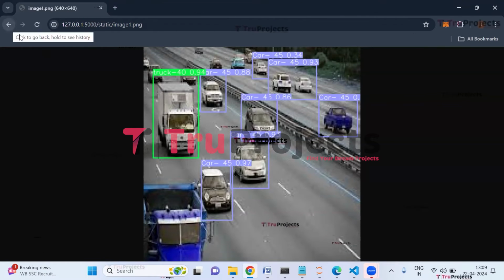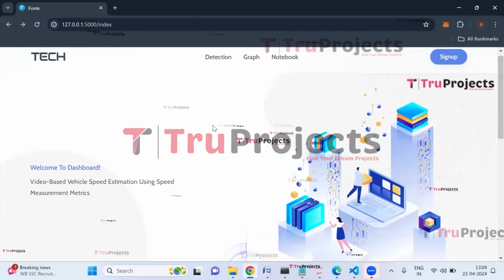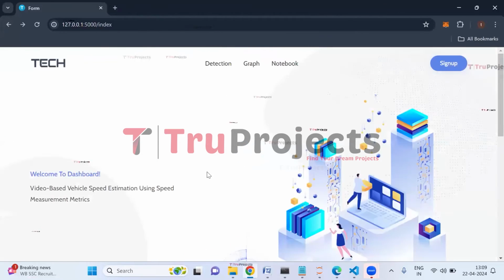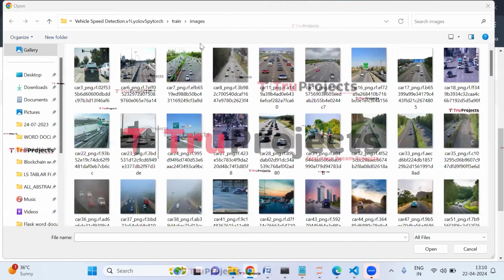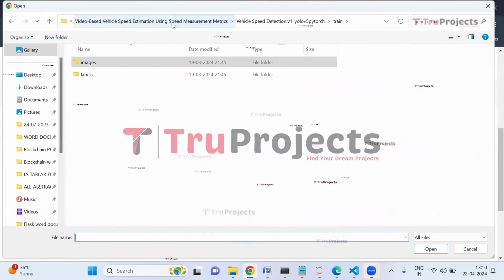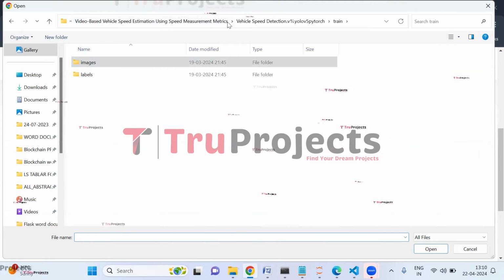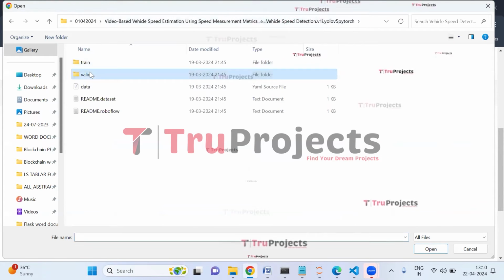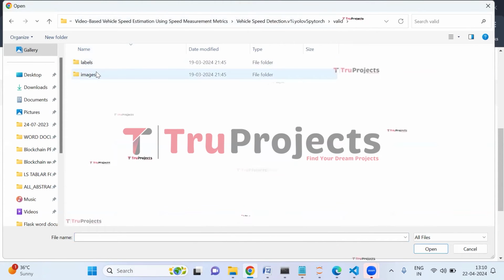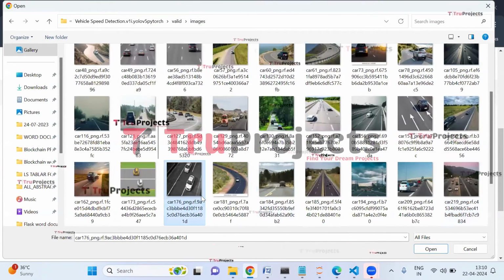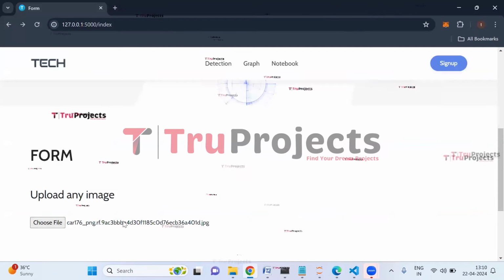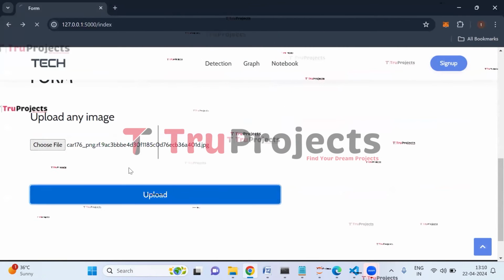Let us upload some more images. Click on detection link. Now click on choose file. Now let us upload the images from the validation folder. So here I am selecting this image. Now click on upload button.